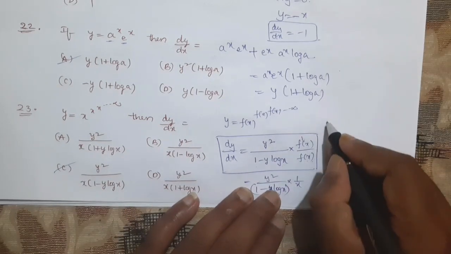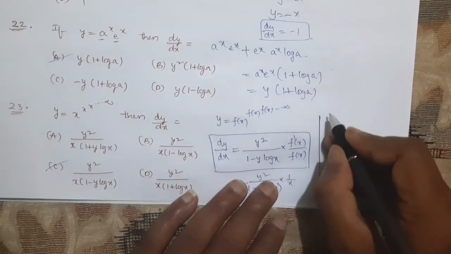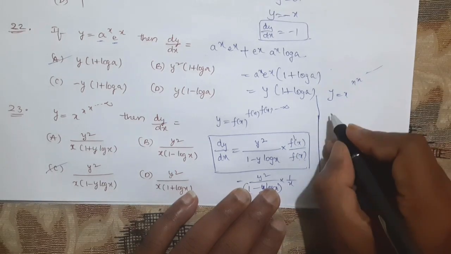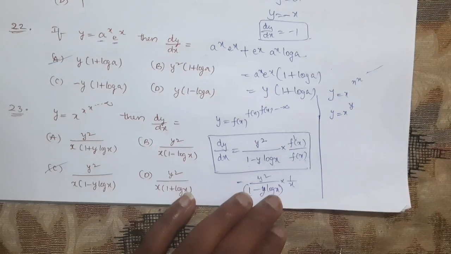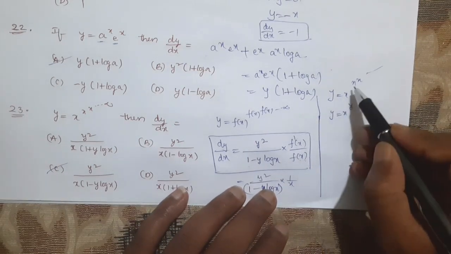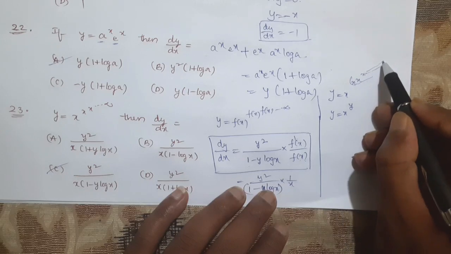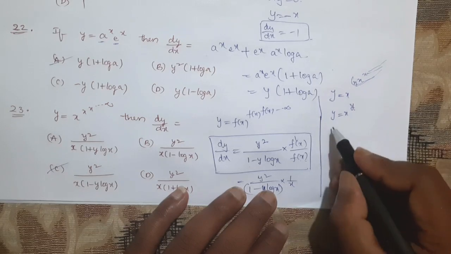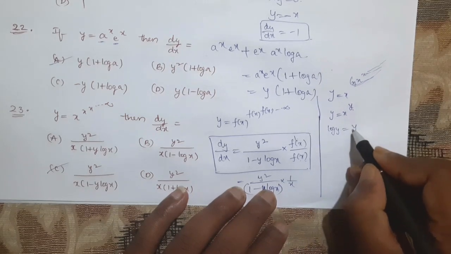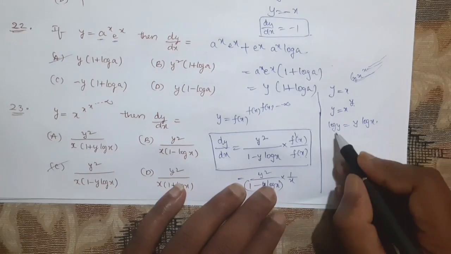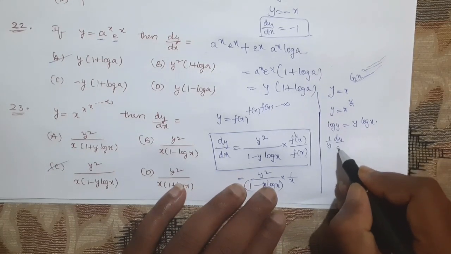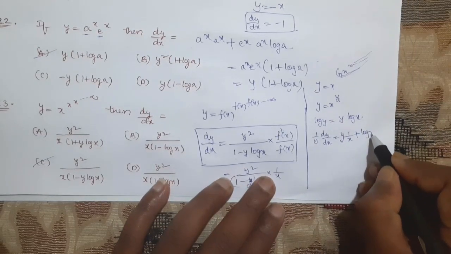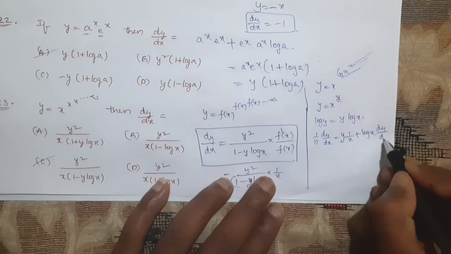So this is the shortcut. So instead of that shortcut, how we need to simplify is, see here the question is y equal to x to the power of x to the power of x, so on like that. So we'll consider y equal to x to the power of y. Why? Because if we consider again x to the power of x to the power of x to the power of, is there, no? So that's why these also we will consider as y. Now we will apply log on both sides. It will become log y is equal to y log x. Now we apply derivative to this, 1 by y into dy by dx, which is equal to y into derivative of log x, 1 by x, plus log x into derivative of y, which is dy by dx.